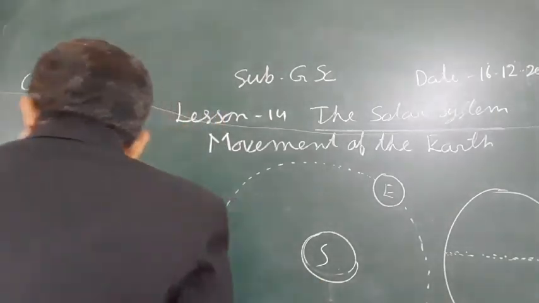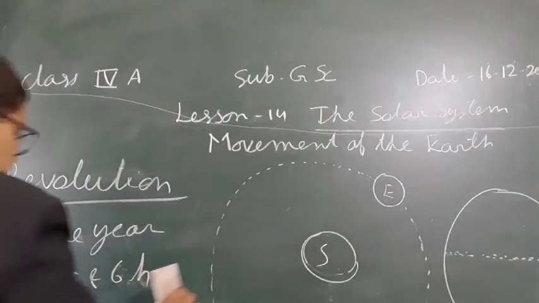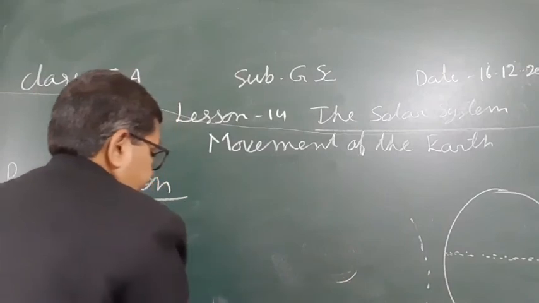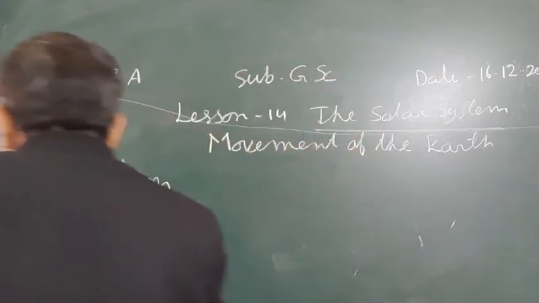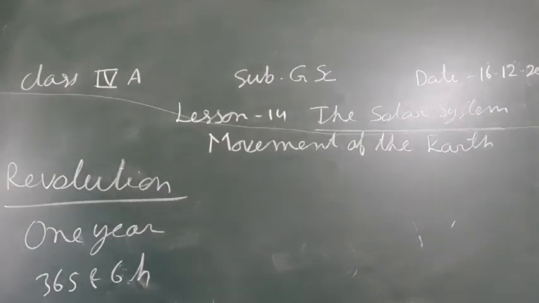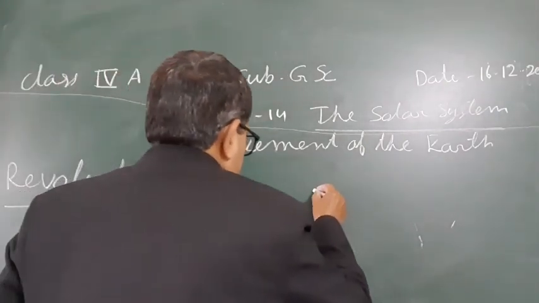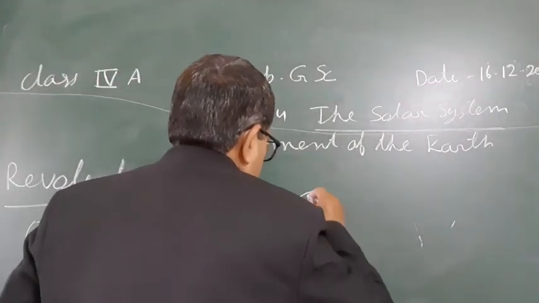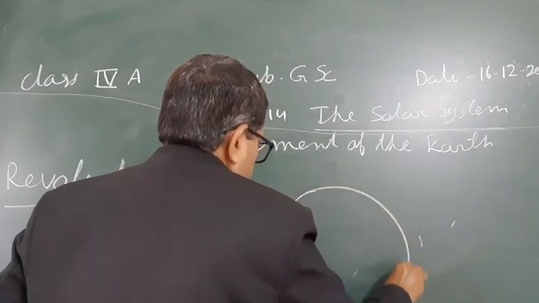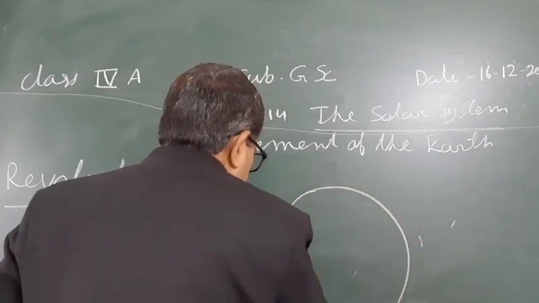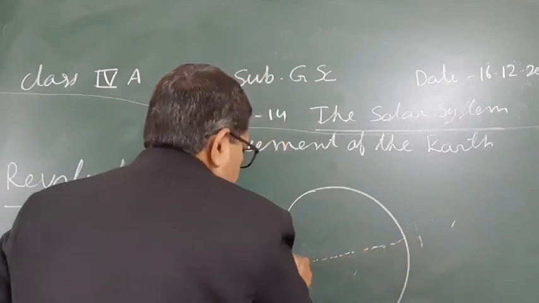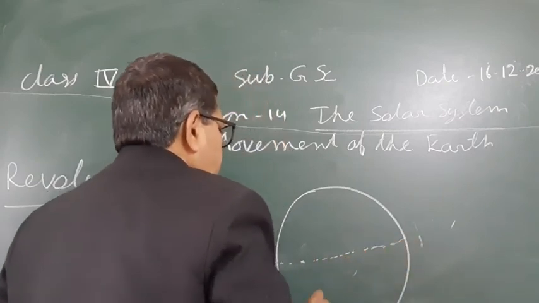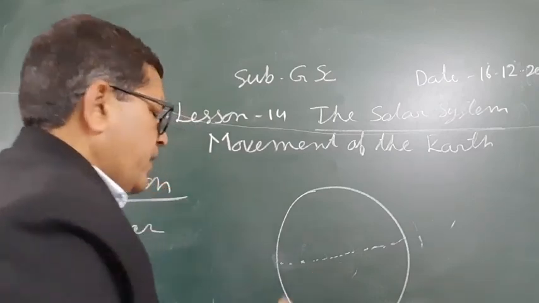So here we can draw another diagram. Suppose this is the earth. In the middle of the earth there is an imaginary line, and this divides the earth into two parts.